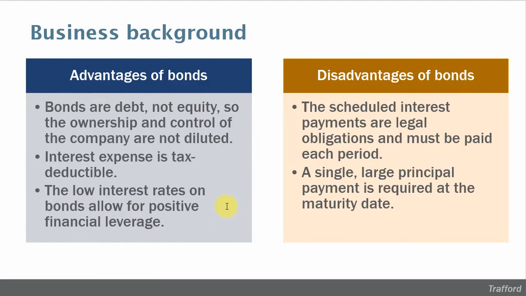Borrowing with bonds has several advantages, as you see here. First of all, bonds are debt. They're not equity. So unlike when a company issues stock, the ownership and, more importantly, the control of the company will not be diluted. The corporation, of course, has to pay interest expense on those bonds, but interest expense is tax deductible. If a corporation issues stock and decides that they want to declare dividends, dividends would not be tax deductible.